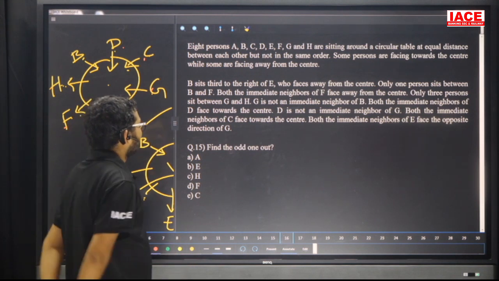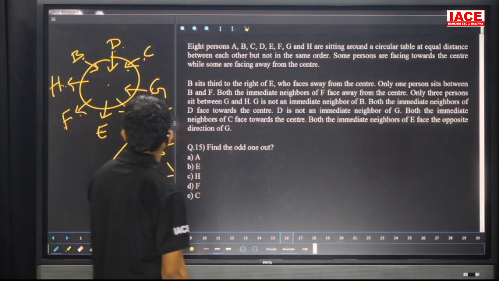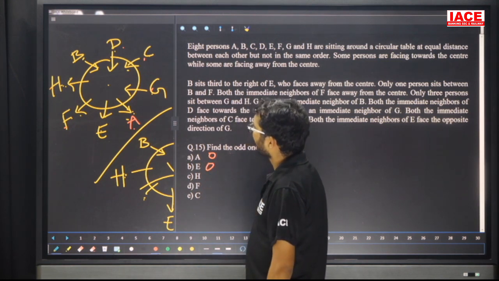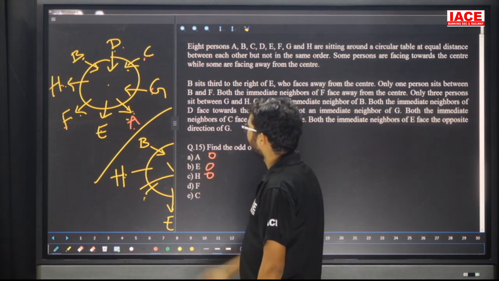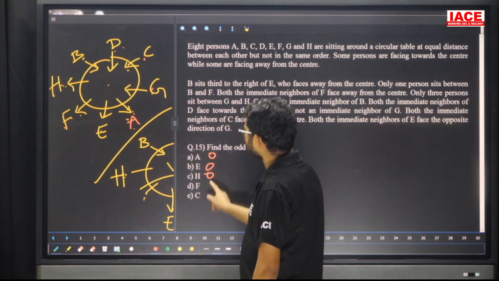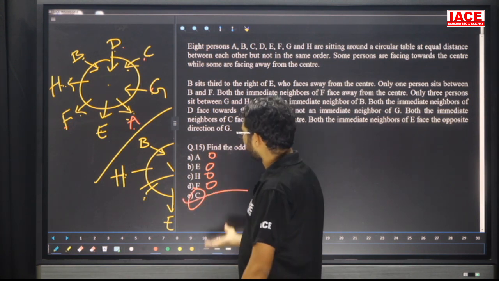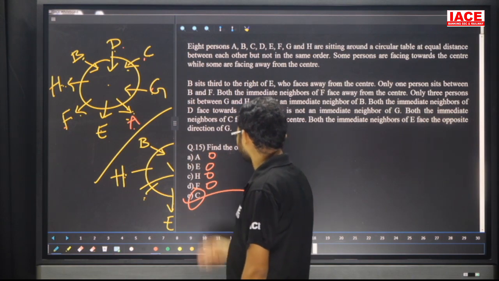Question number 15. Find the odd one. A is facing outside. E is facing outside. H is facing outside. F is facing outside. C is facing inside. This is the odd one. So out of the given 5, 4 are facing outside, 1 is facing inside.